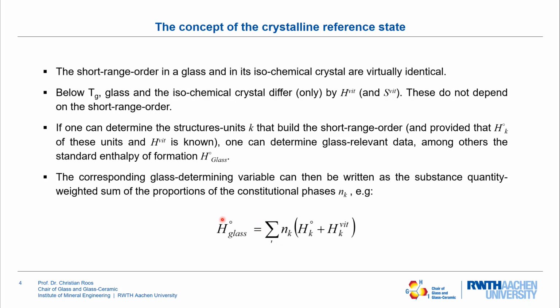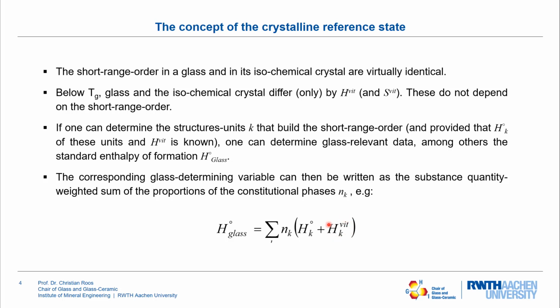We have, as an example, the standard enthalpy of formation of a glass. This standard enthalpy of formation consists of the standard enthalpy of formation of the respective crystalline reference state, or of the respective constitutional phase, plus the respective vitrification enthalpy of that phase.